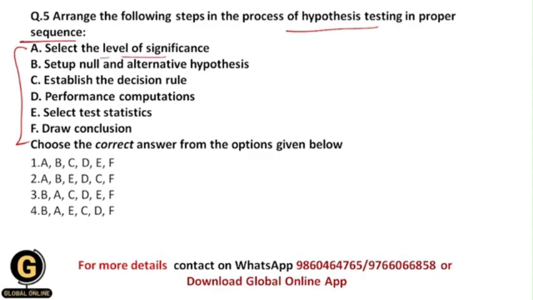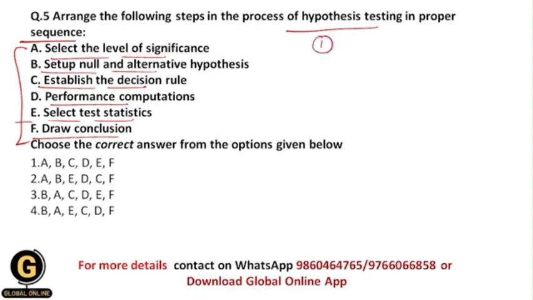Select the level of significance, then set up null and alternative hypothesis, establish the decision rule, then performance computations, then select test statistics, then draw conclusion. So students, now I am going to tell you exactly the proper sequence of the process of hypothesis testing.